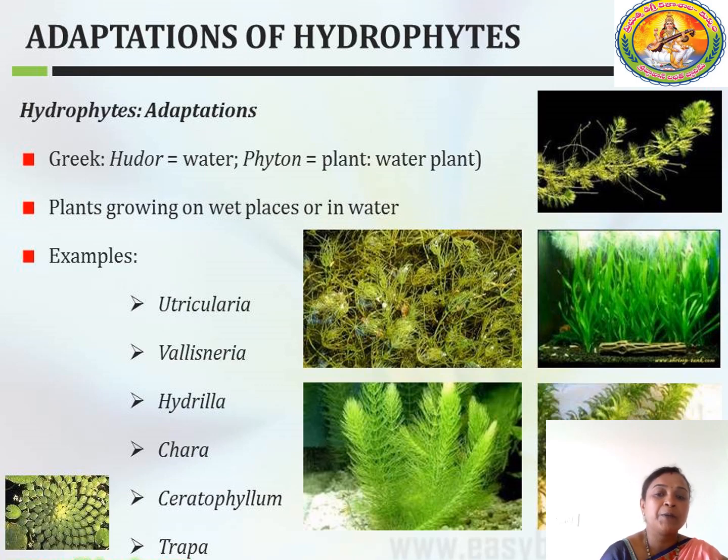The last is mesophytes, plants which grow in intermediate conditions of temperature or climate, between the hydrophytes and xerophytes.